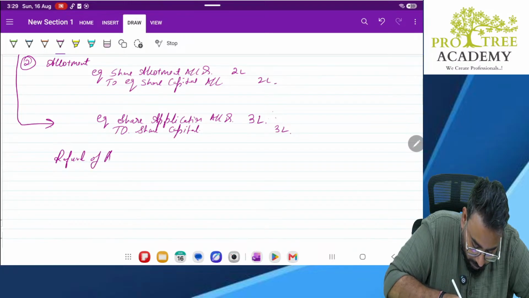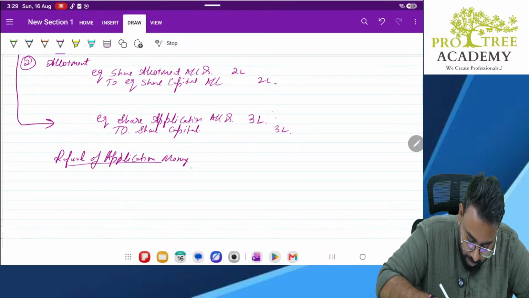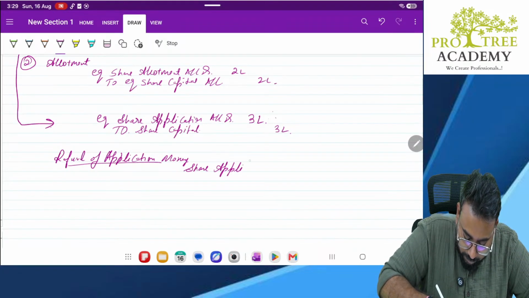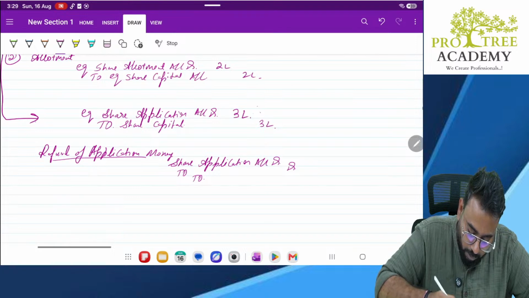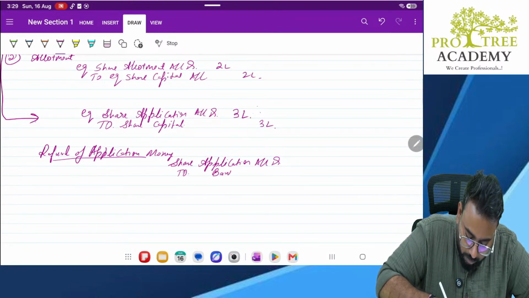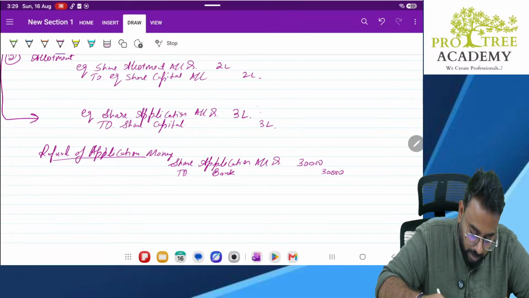Refund of application money. Share application account debit to bank account. How much we are refunding? 30,000. How much we are refunding? 30,000. Clear?